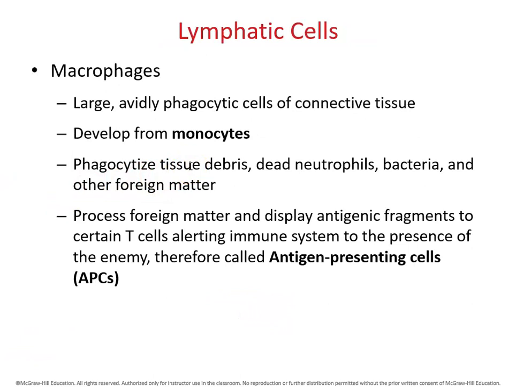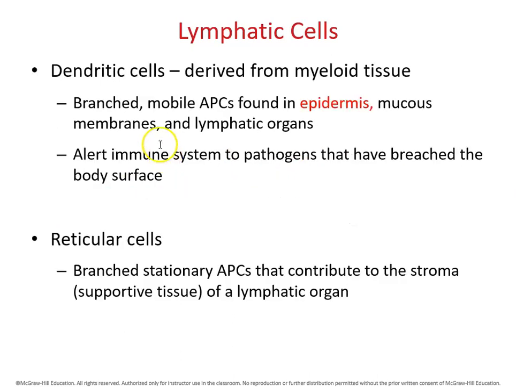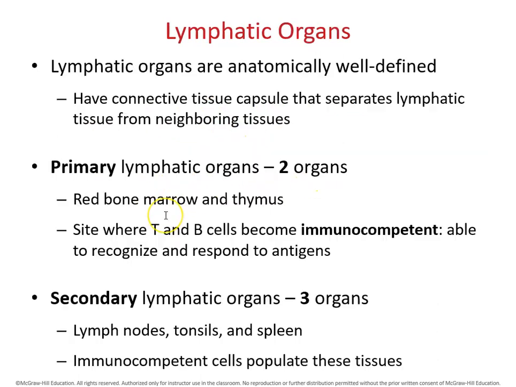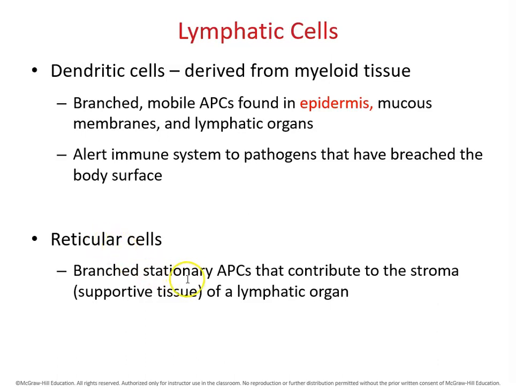Macrophages, which are developed from monocytes, are major phagocytic cells located within the connective tissue to swallow tissue debris, dead cells, bacteria, and other foreign matter. Dendritic cells can be found under the epidermis. This type of cell can alert the immune system that pathogens have breached the body surface. Reticular cells contribute to the supportive tissues of a lymphatic organ.